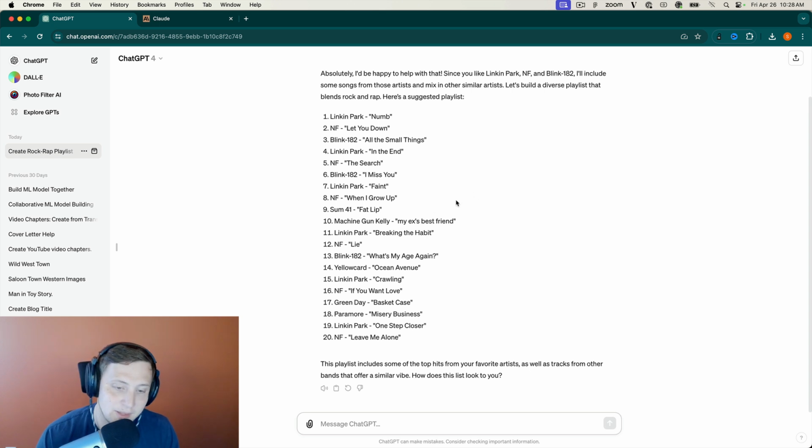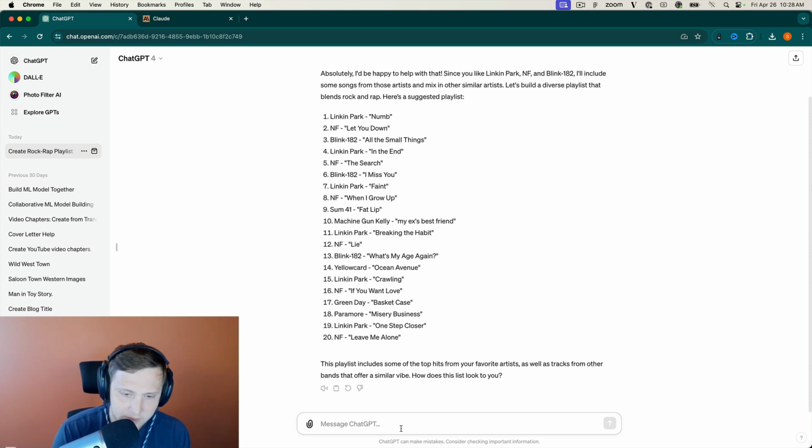But first off, looking at the songs that aren't Blink-182 or Linkin Park, we got Paramore, Misery Business, Basket Case by Green Day, Ocean Avenue by Yellowcard, Fat Lip by Sum 41. Those are all really good songs. They're songs that are generally played on my playlist anyway. So it's done a good job so far.